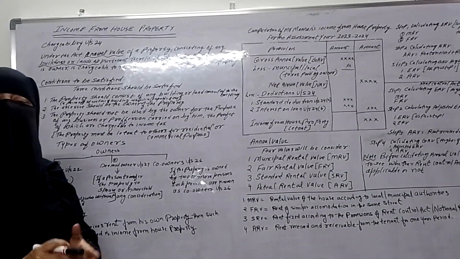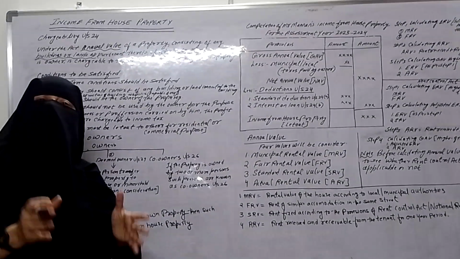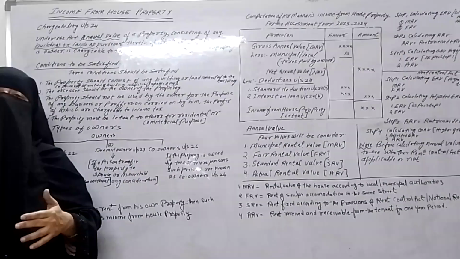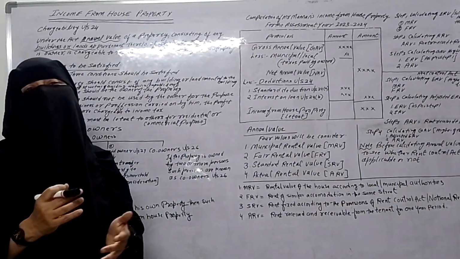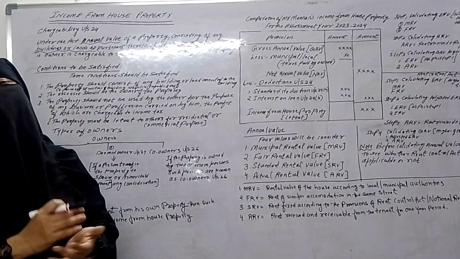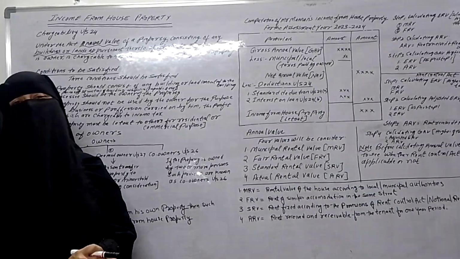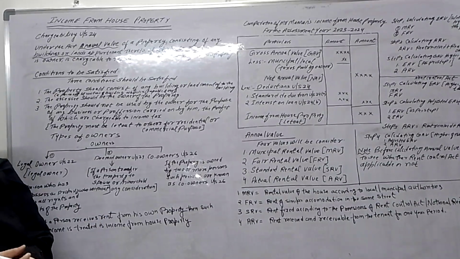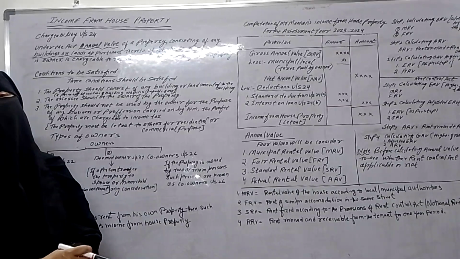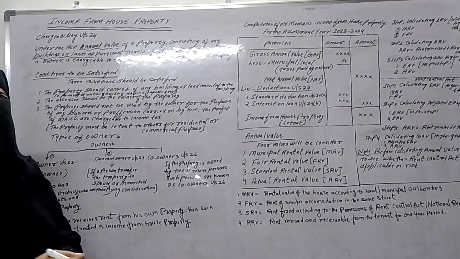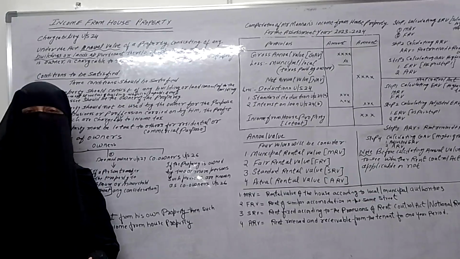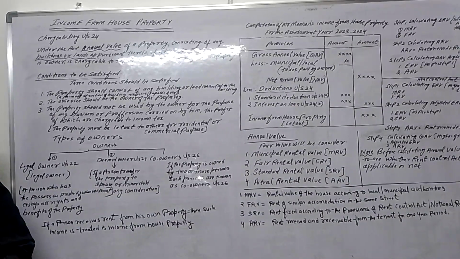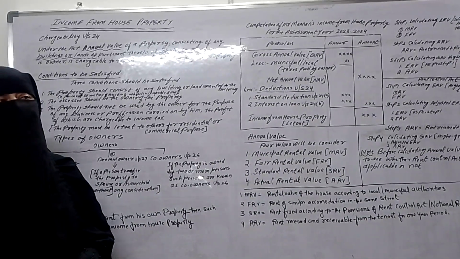That is the condition. If the property is let out to others, then only the person will get the income. We can let out the property to others for commercial purpose as well as residential purpose. In that case only the person will get the income, and we can calculate the income from house property. So the conditions are that the property must be owned by the assessee and the property must be let out during the previous year for calculating the income from house property.